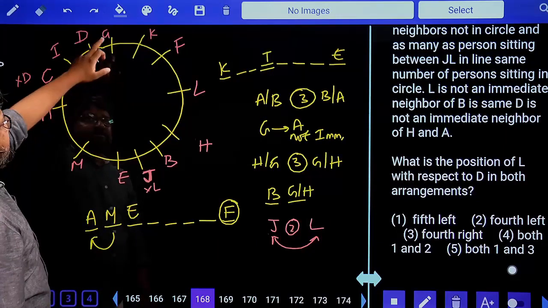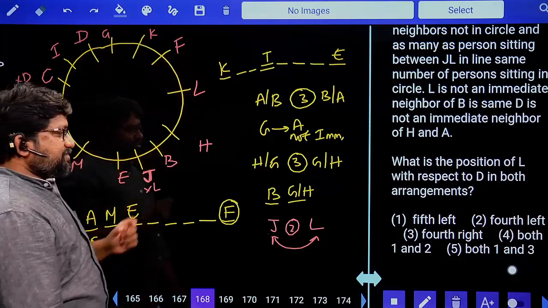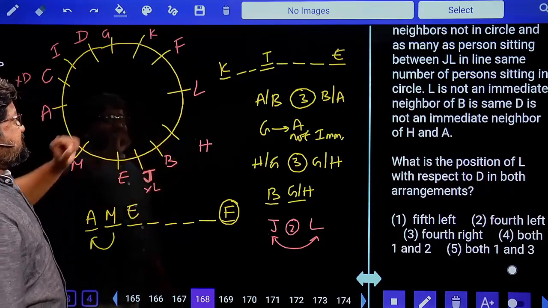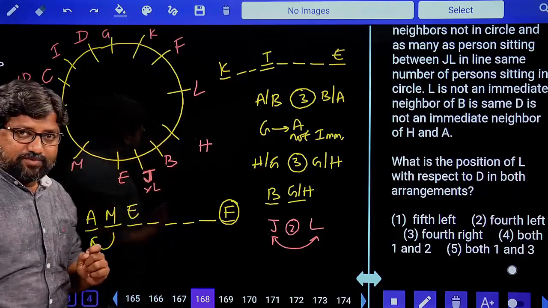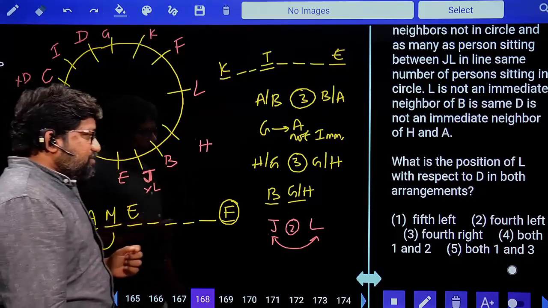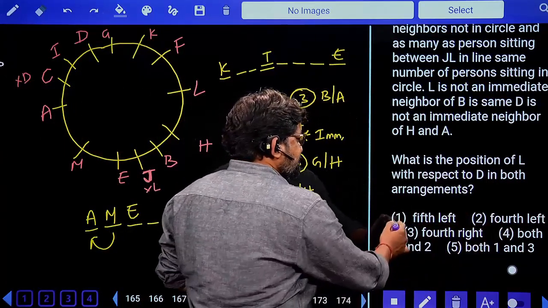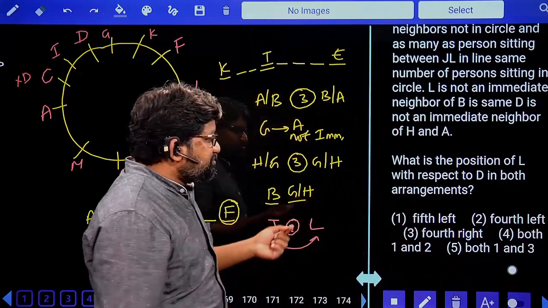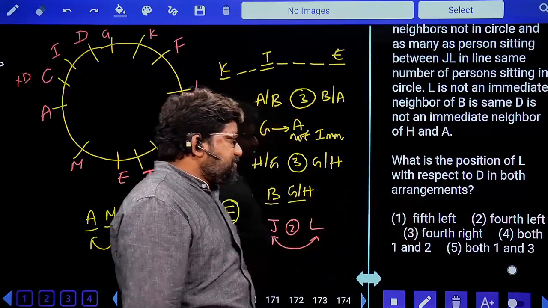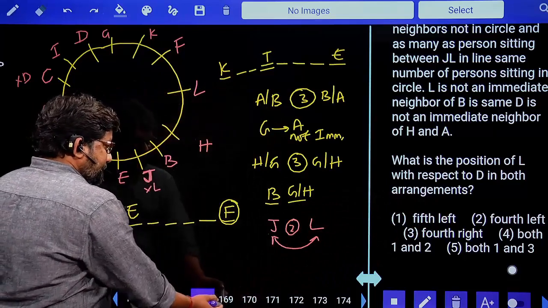Here 1, 2, 3, 4. So yes, you can consider first is fourth to the left in circle, fifth to the left in line. Fourth to the left you have here, and you also have fifth to the left. So your answer should be option 1 and 2. Option number 4, both 1 and 2. We'll go with option number 4. Be careful with this.